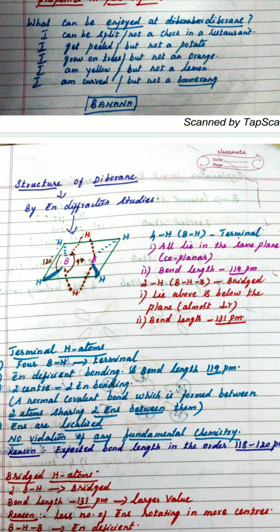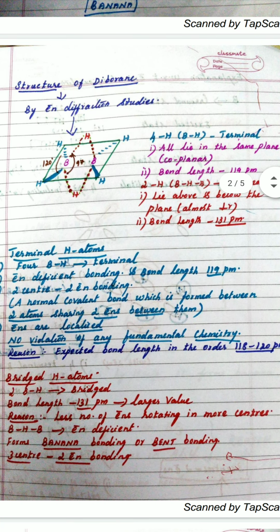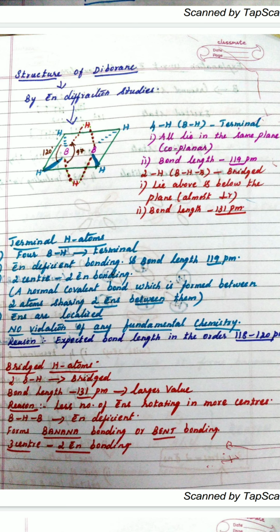Now when you take the terminal hydrogen atoms separately, more or less they explain the same, with some additional points. There are 4 boron-hydrogen bonds which are considered as terminal hydrogen. Basically, they are electron deficient bonding. You all know the meaning of it: if it is less than 8 even after the formation of a bond, then we call this electron deficient bonding. And the bond length, as I mentioned already, is 119 picometer.